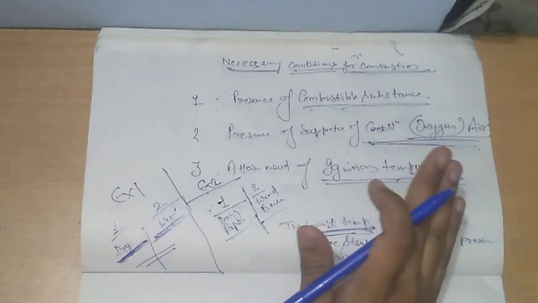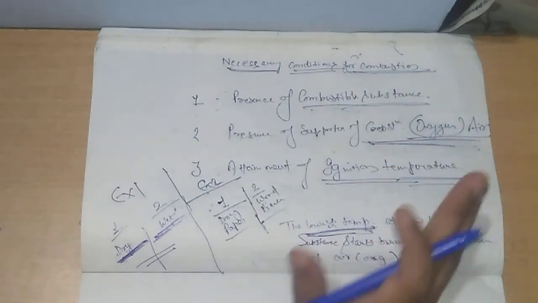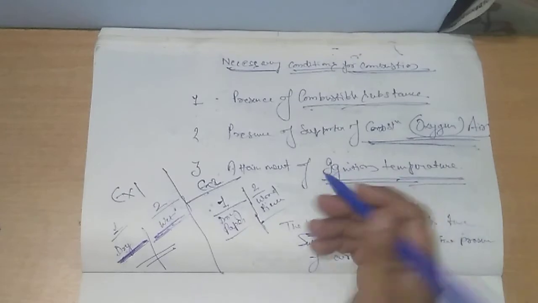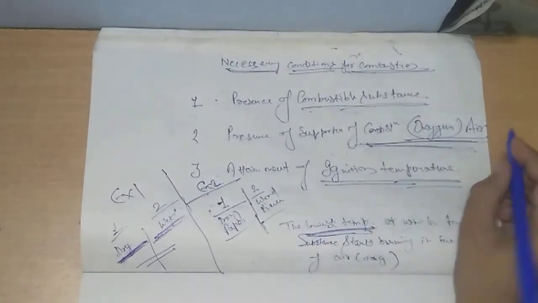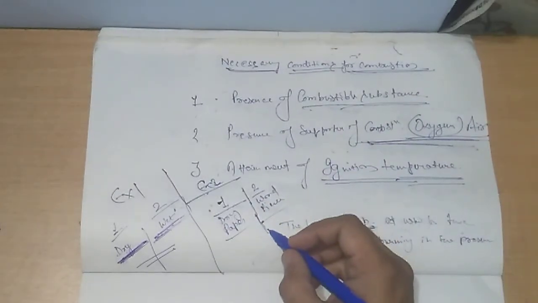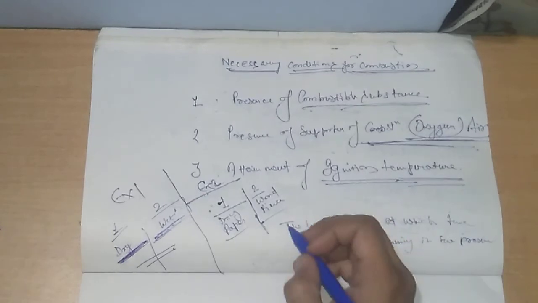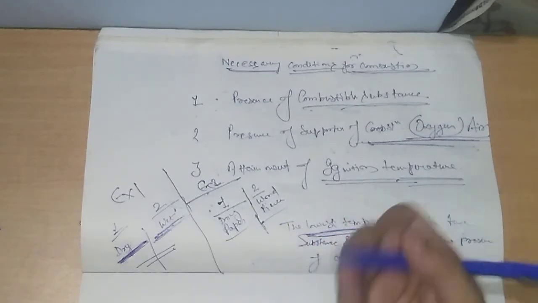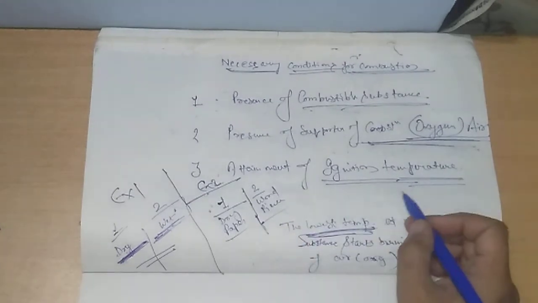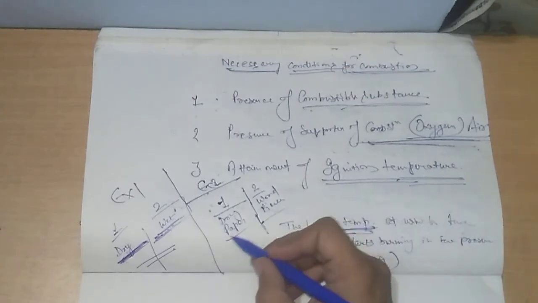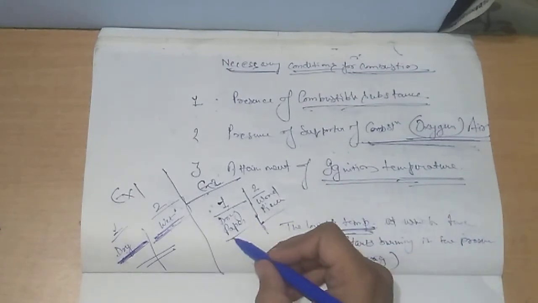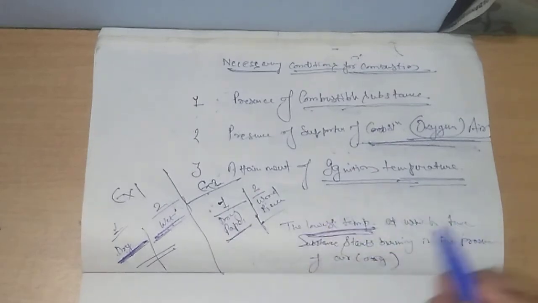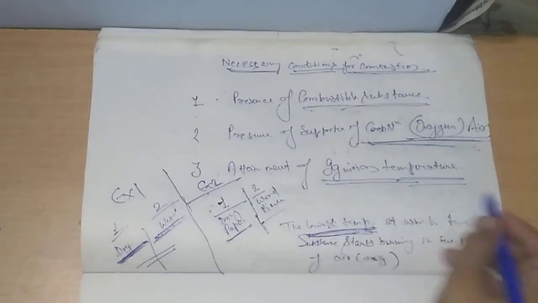Same amount of both combustible substances, same amount of oxygen is supplied to both, but the wood piece took long because it has a higher ignition temperature as compared to the dry paper. So what is ignition temperature?